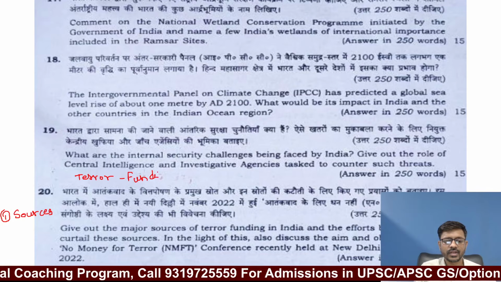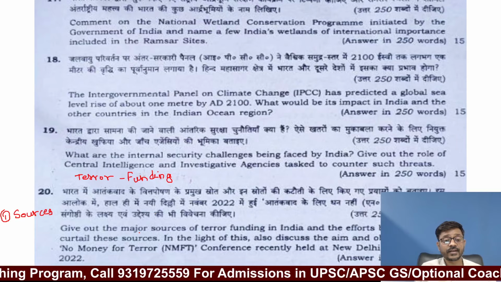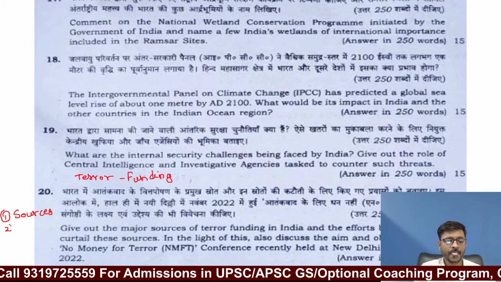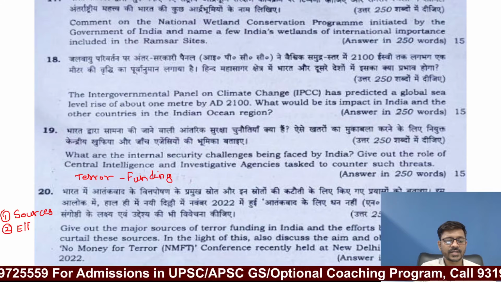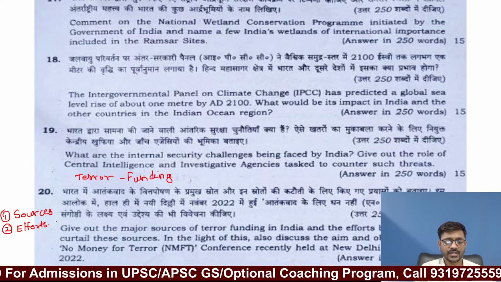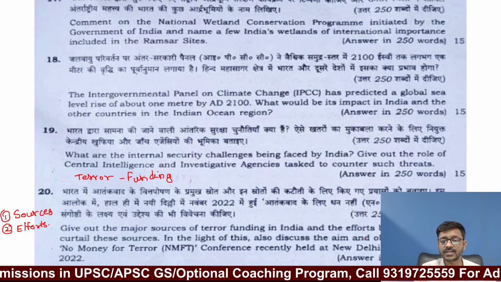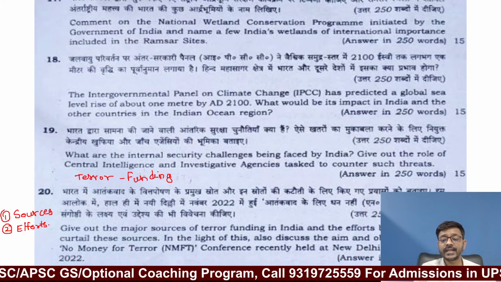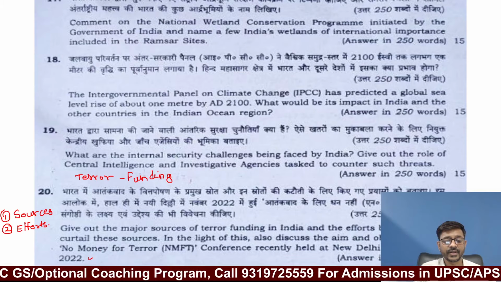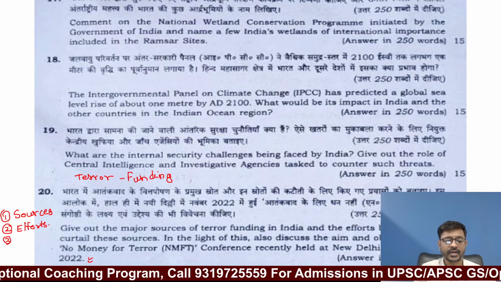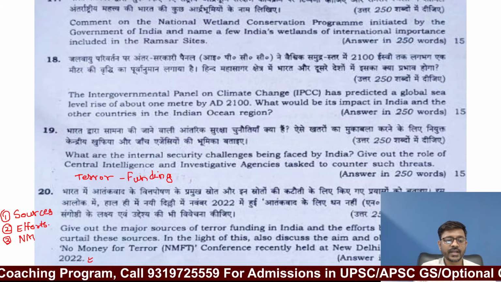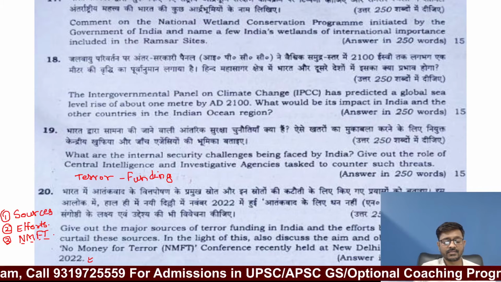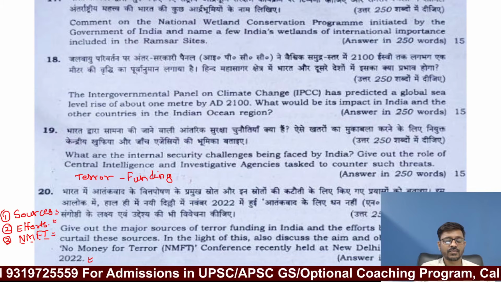First you need to give the list of the sources that are used to fund terrorism in India and efforts being made to curtail these sources. Then what efforts the government of India is taking to curtail these sources. In the light of this, also discuss the aim and objective of the No Money for Terror conference recently held at New Delhi in November 2022. So you can see again a question from current affairs. They are asking specifically about NMFT, the No Money for Terror conference. So these are the three parts of this question.